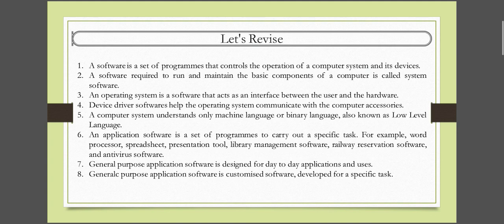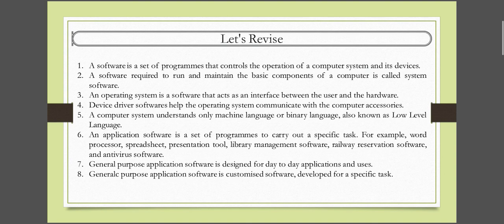Okay, next, an application software is a set of programs to carry out a specific task. For example, word processor, spreadsheet, presentation tool, library management software, railway reservation software and antivirus software. These are examples of application software. Next is general application software. It is designed for day-to-day applications and uses. Next, specific purpose application software is customized software developed for a specific task. All these topics I already have discussed in my previous video.